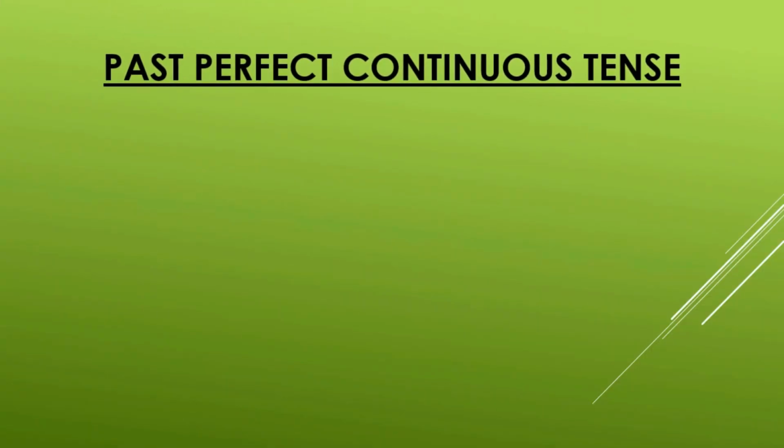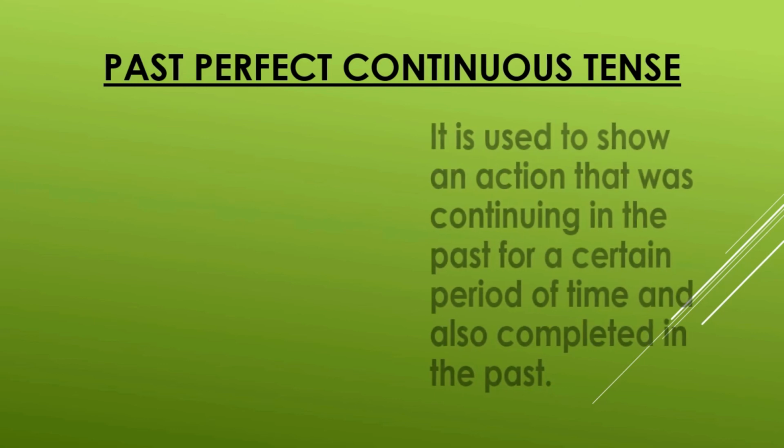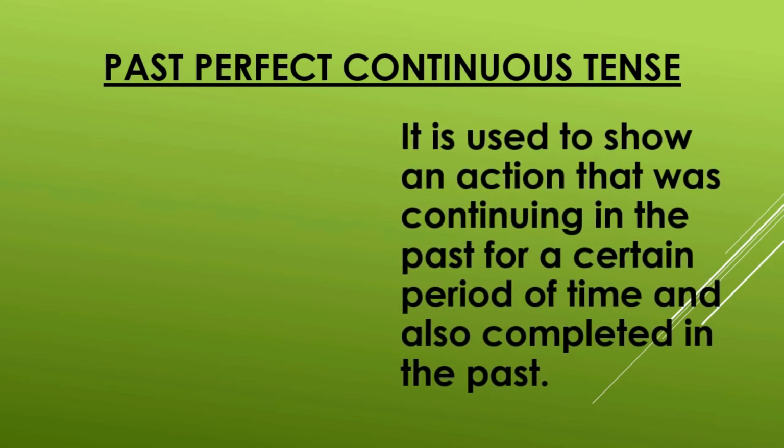Now let us see the fourth and the last form of past tense. The last form of past tense is called the past perfect continuous tense. Let us first understand, students, what is meant by the past perfect continuous tense.